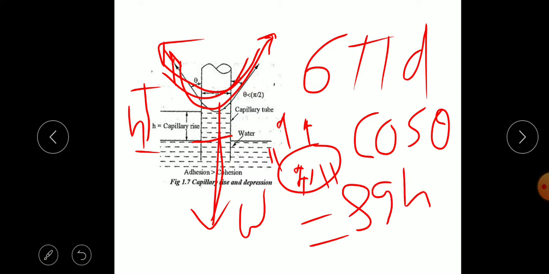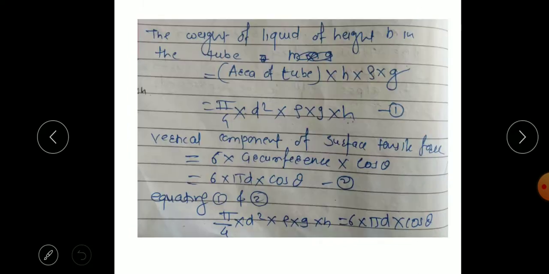Next, we consider the hydrostatic force: the pressure is rho g h, and this pressure into area is the force. The area is pi by 4 d square. Equating these two forces, a tensile force acting in the upward direction and the weight in the downward direction, we get the expression. The weight of the liquid at a height h is pressure into area, so rho g h into area.